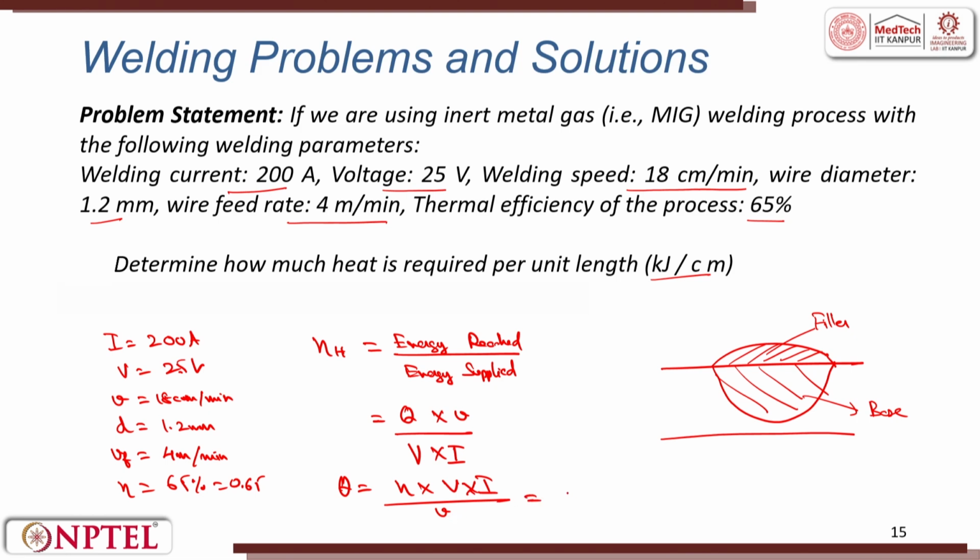So, this is equal to eta is 0.65, voltage is 25 volts, current is 200 amperes. This divided by the speed, that is 18 by 60, because it is given in per minute, converted into per second. So, this is all in centimeters. So, this Q is equal to 10.83 kilojoules per centimeter.